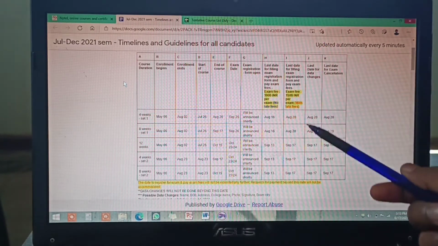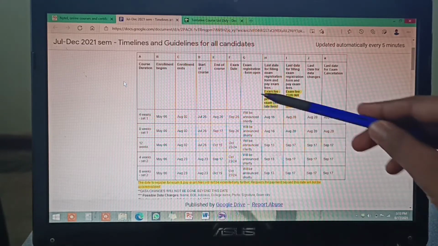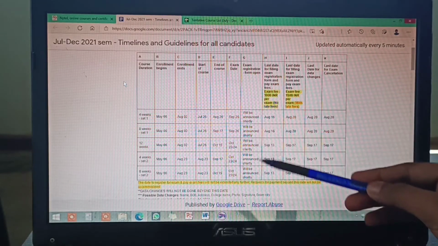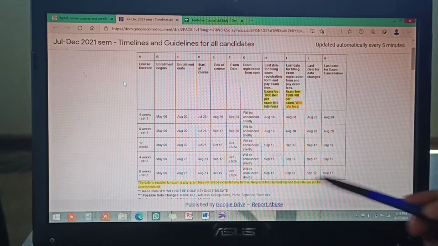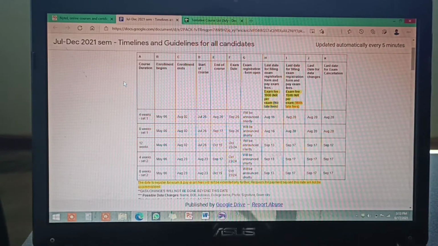You have to check this website daily so that you get the registration date, and do it as soon as possible. Means if you are sure you have to go for this, then do registration as soon as possible. Okay, so the registration date will be announced here, and then the fees is 1000 rupees with no late fees if you submit before the late submission. But if you submit late, then you have to pay 1500 rupees. They will tell you the last submission date also, the late fees date also.